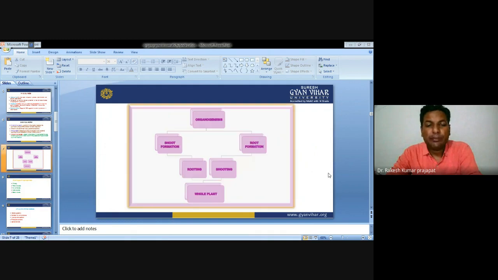IAA in the medium. So you can see here organogenesis can go through shoot formation and root formation. Then this shoot formation goes for rooting, and root formation goes for shooting. Then it regenerates the complete plant. So through organogenesis, first we develop a particular organ, then through the organ, the rest of the plant is completely regenerated by changing the media composition as per the requirement of our objective.